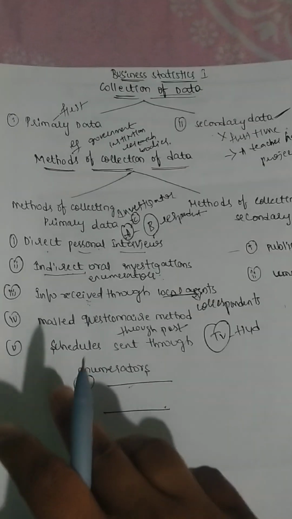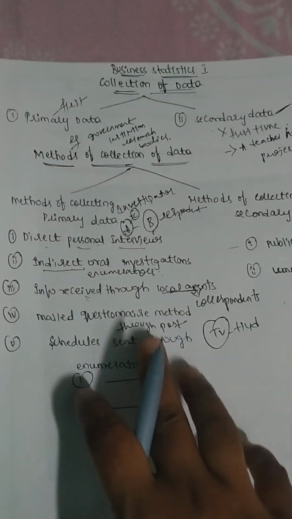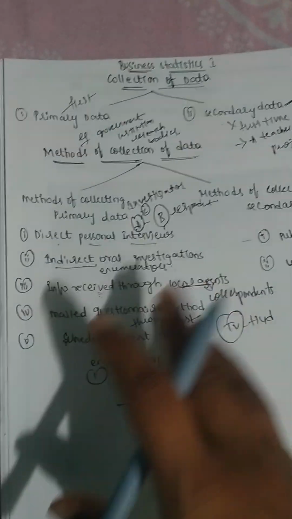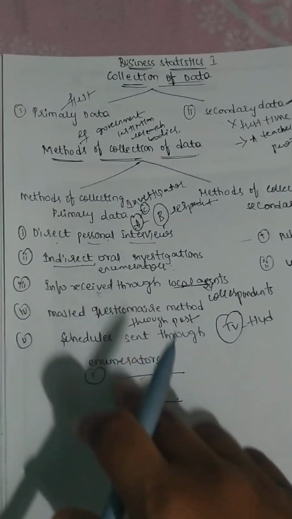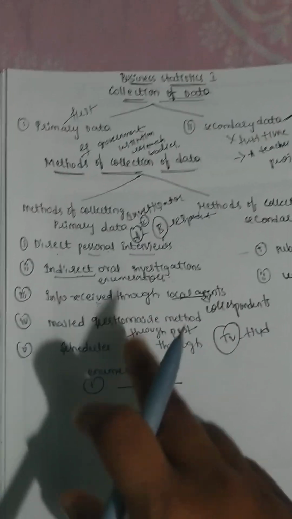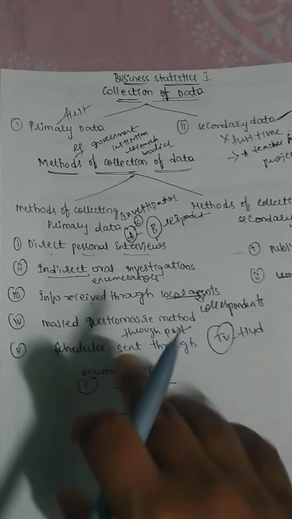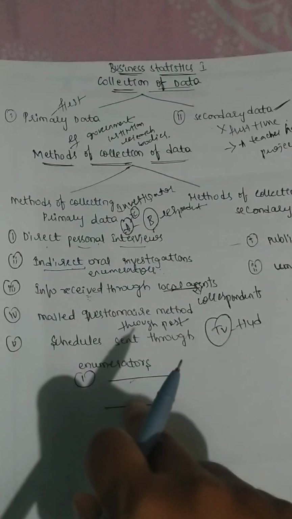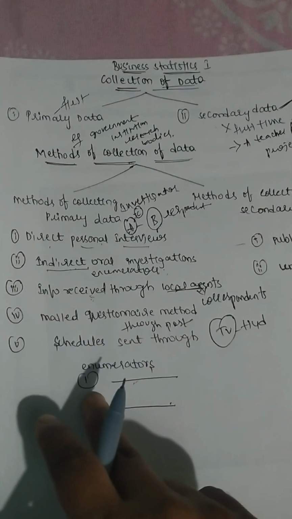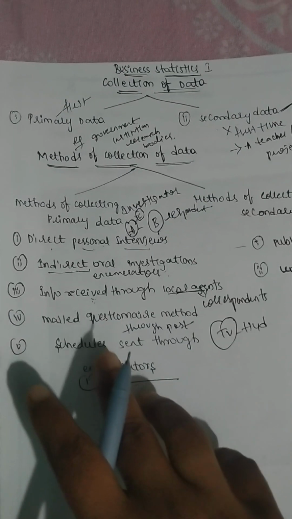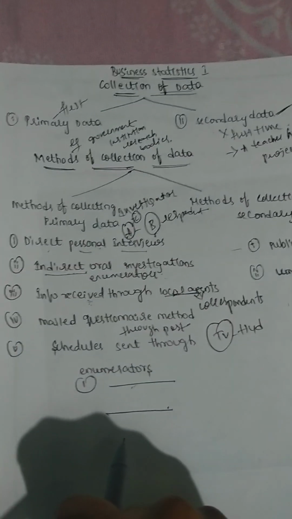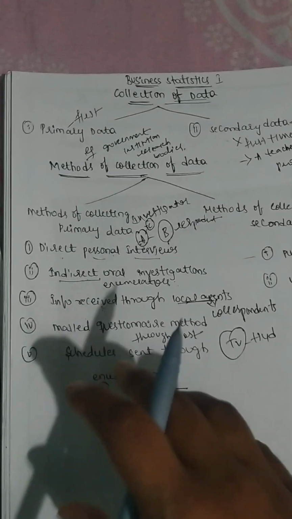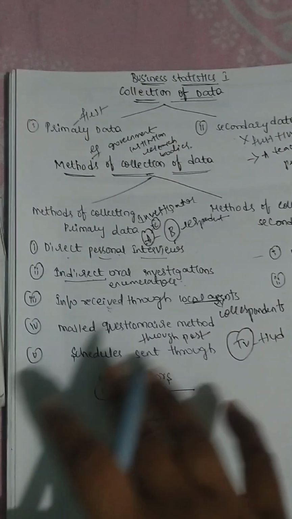Is that clear? The aims and objectives of collecting the information should be clearly mentioned to the respondent. This method will be applicable only when the respondent is literate, because only then can he fill in this questionnaire, right? The respondents should have confidence, and the information they have filled in should be kept confidential.